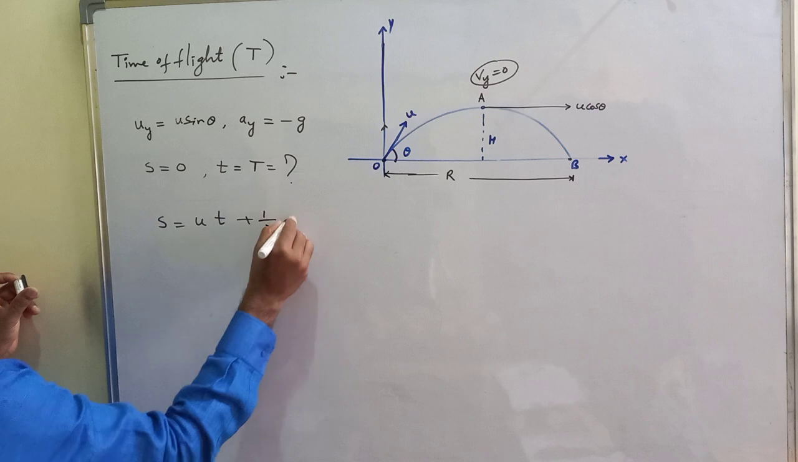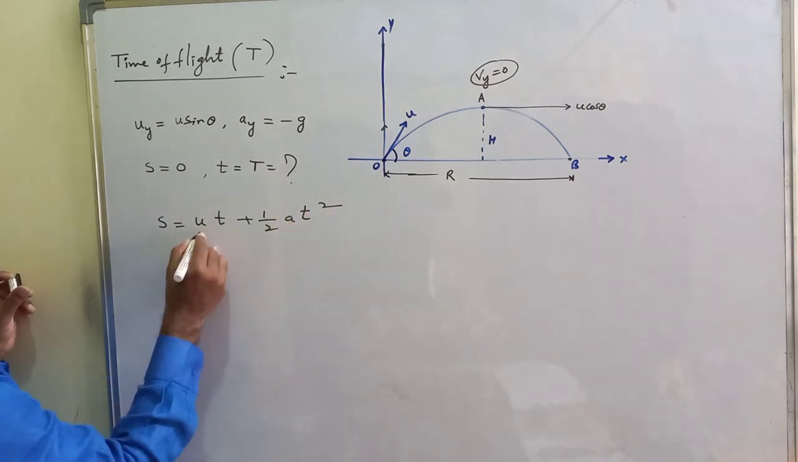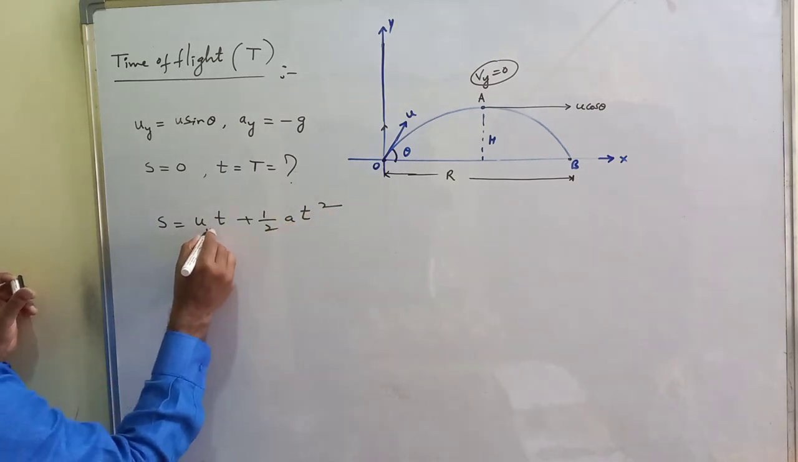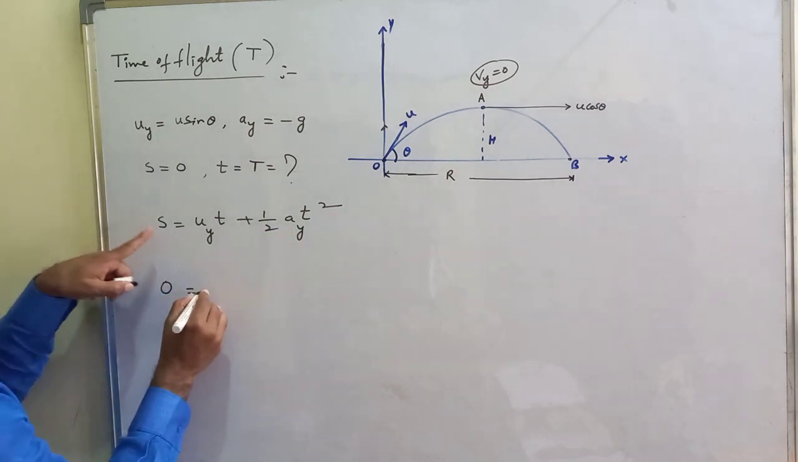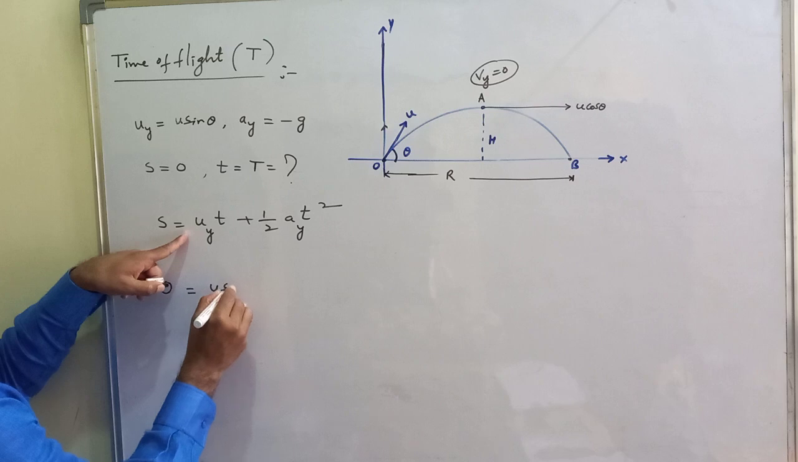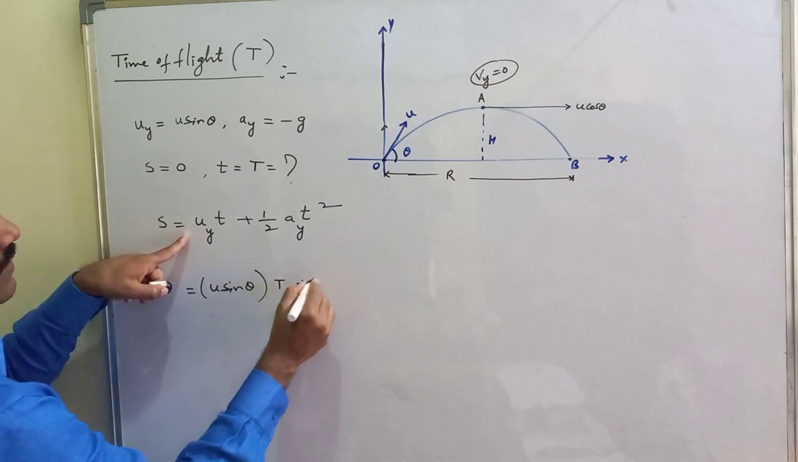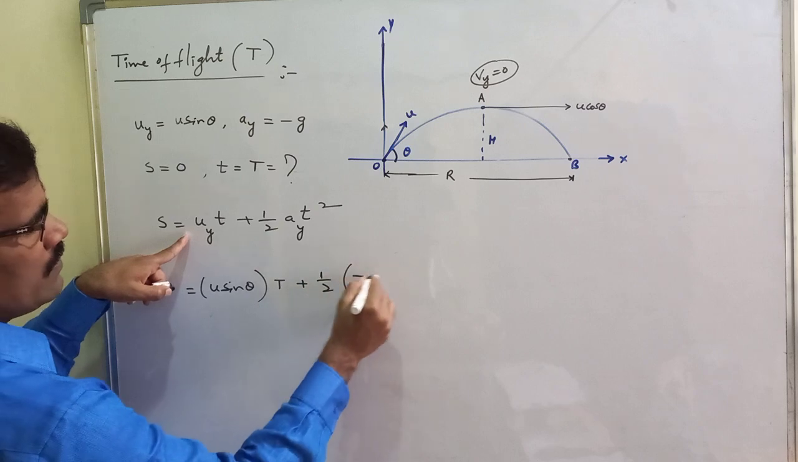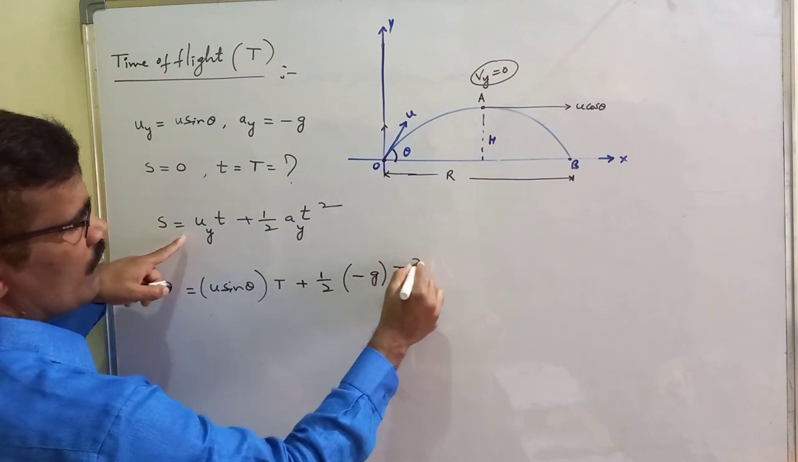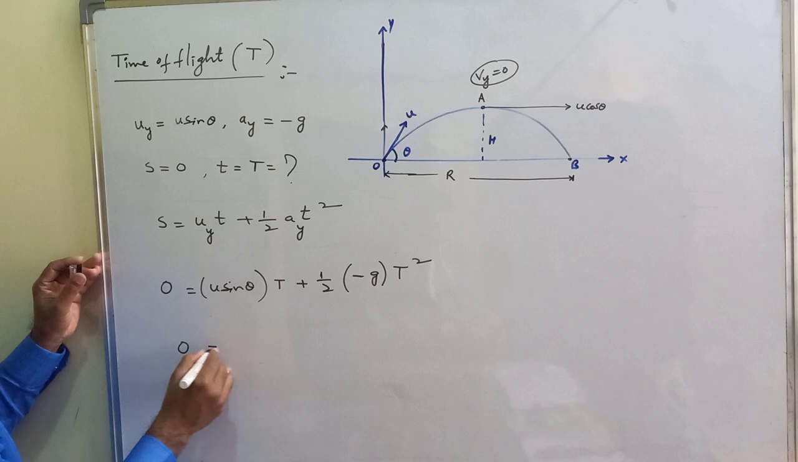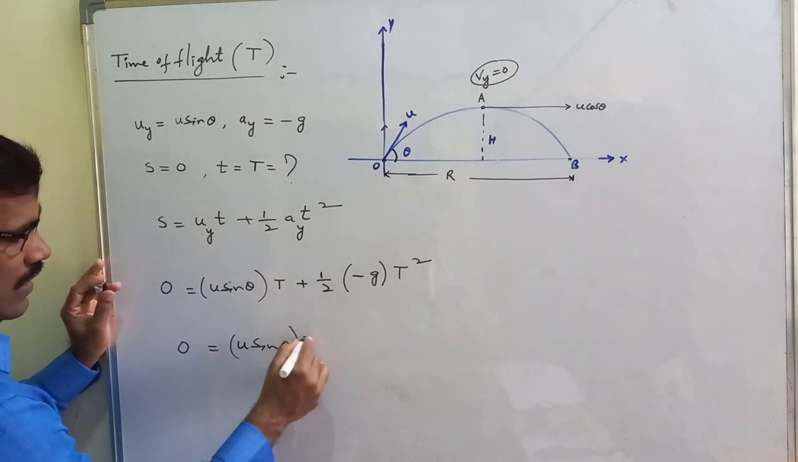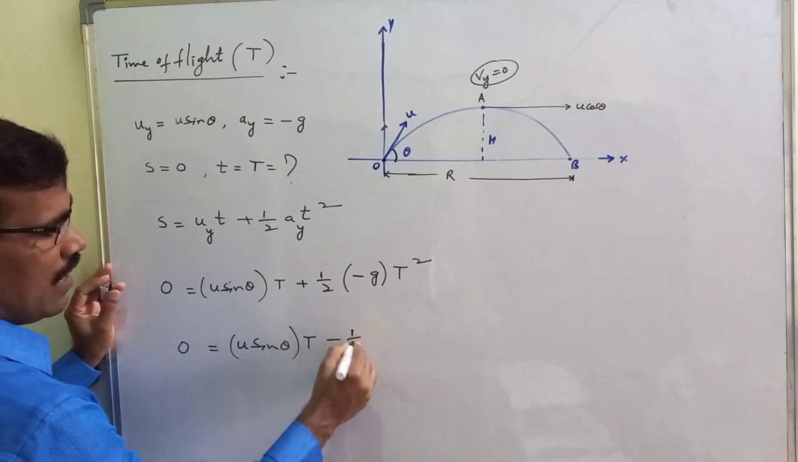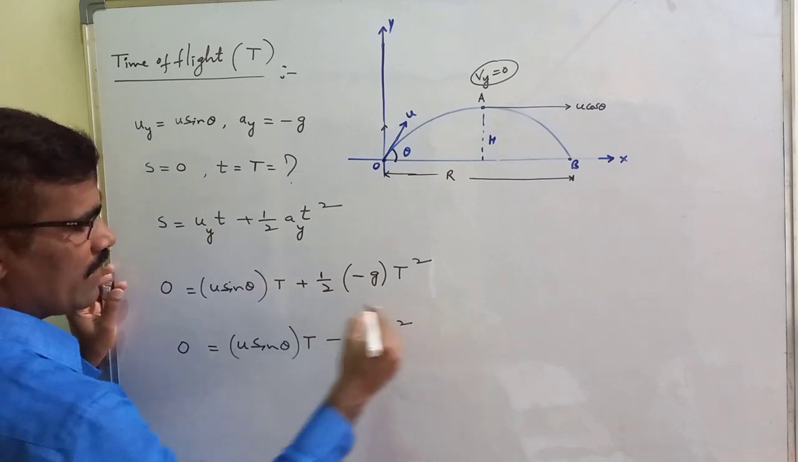S equals ut plus half at square. Here S is 0, u means uy, and a means ay. Uy is u sin theta, into capital T, plus a means minus g t square. That is, 0 is equal to u sin theta into t minus half g t square.